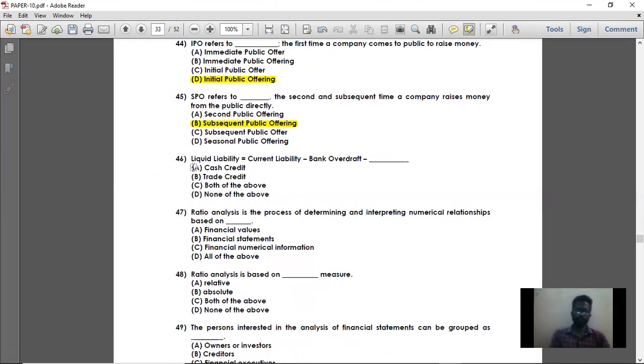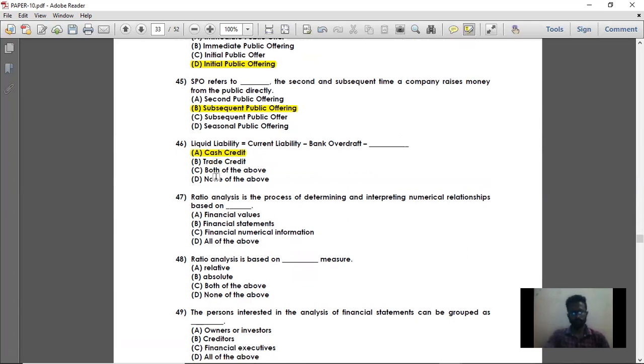Then question number 46. Liquid liability is equal to current liability minus bank overdraft minus cash credit. So the formula for liquid liability is current liability minus bank overdraft minus cash credit.